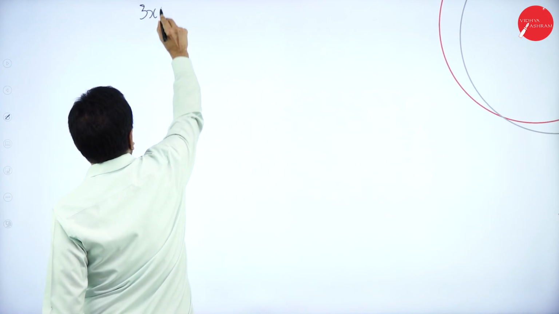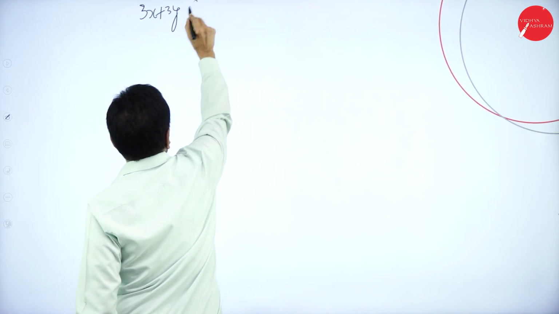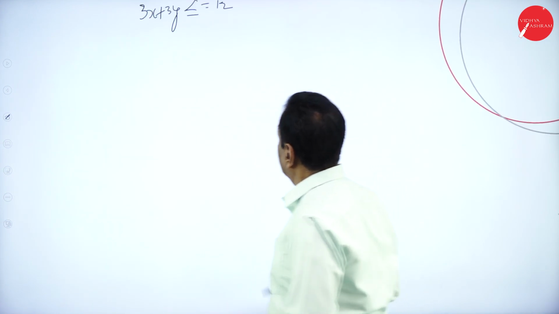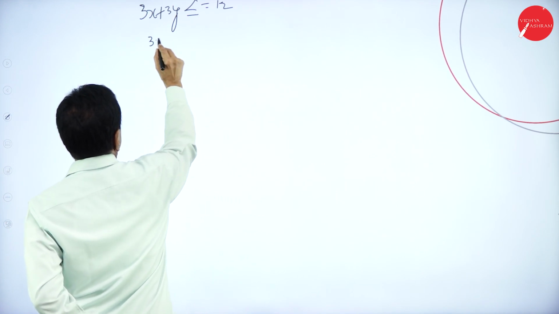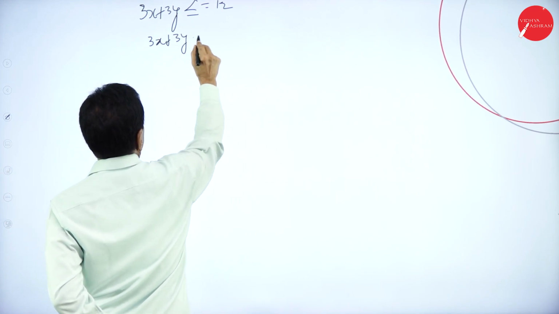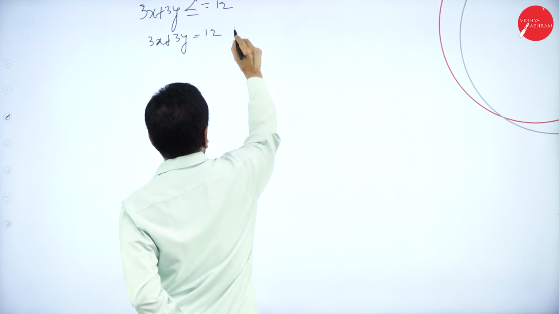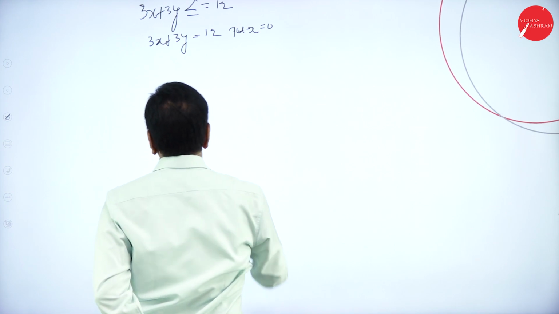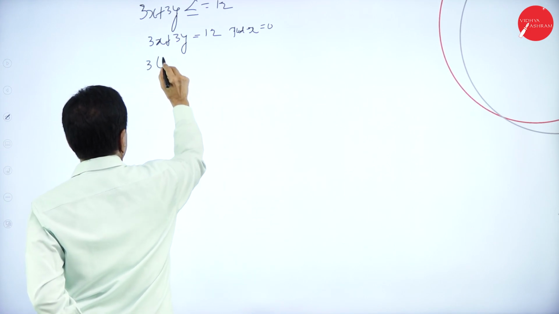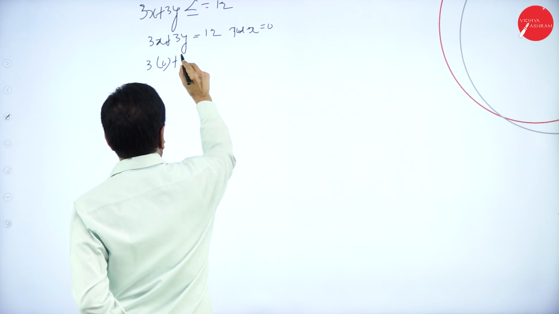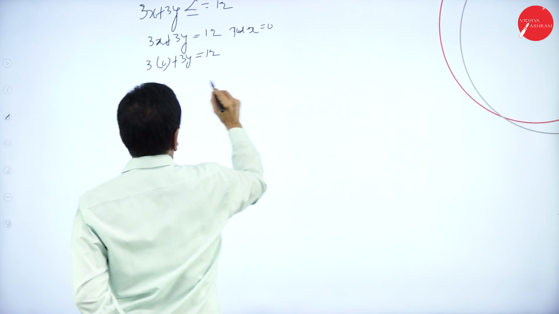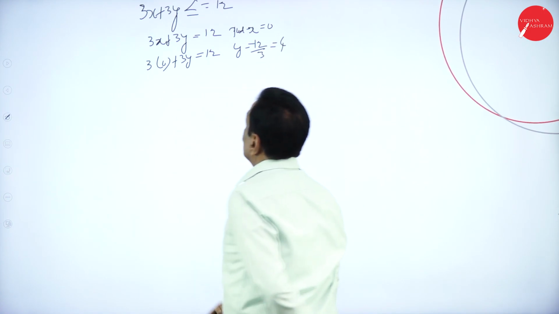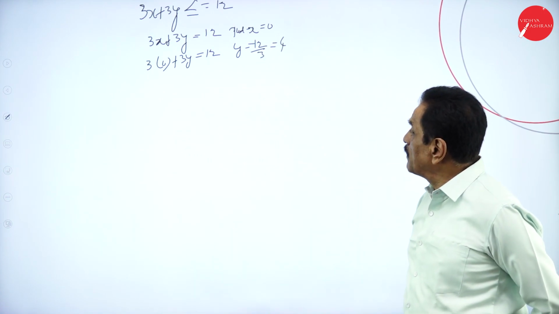3x plus 3y not more than 12. As an equation, 3x plus 3y is equal to 12. Put x is equal to 0: 0 plus 3y is equal to 12, y is equal to 12 divided by 3, which is 4. When x is 0, y is 4.